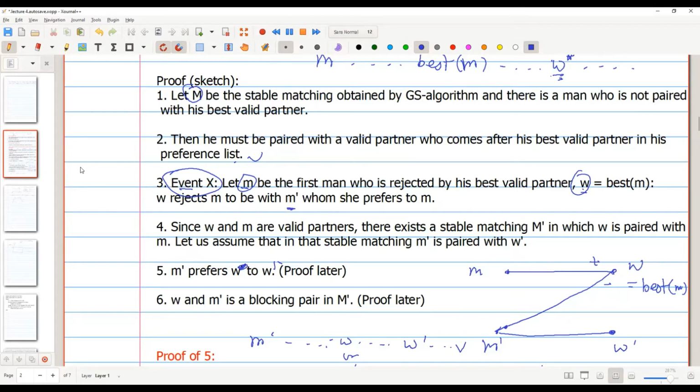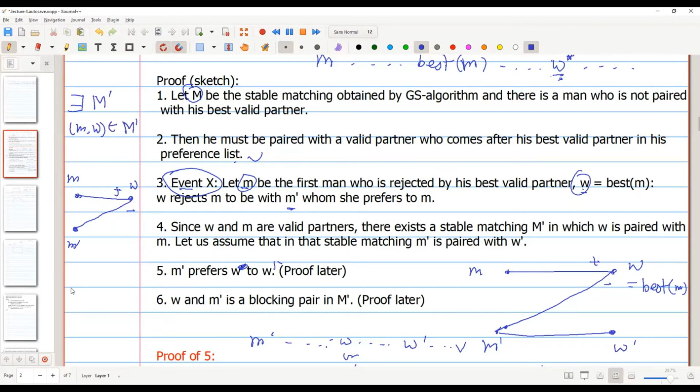So what do we have till now? We have M and W, who is his best valid partner. But W rejected M, which means W is currently matched with some other M prime whom W prefers more than M. Now, since W is the best valid partner of M, there will exist some other matching M prime where M, W is matched, belongs to M prime.